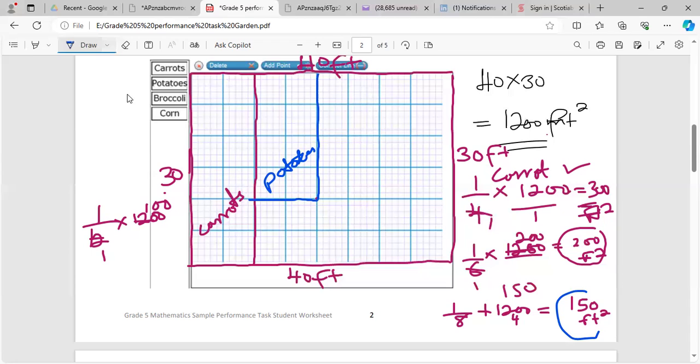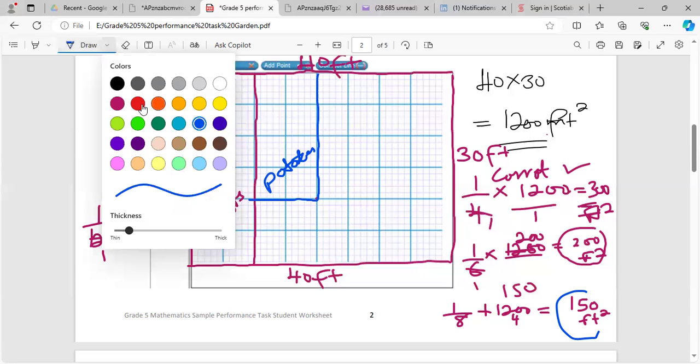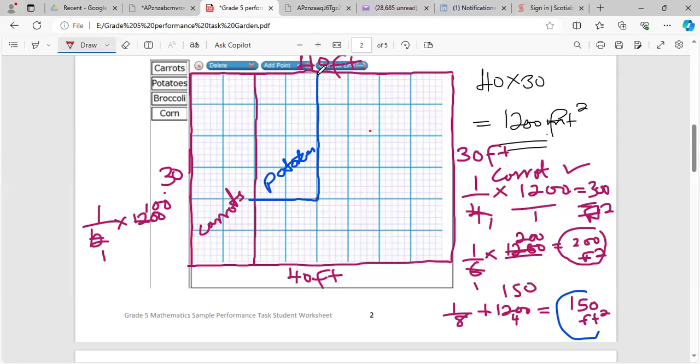Let me see which color could go here. I think red would suit here. So I'm going to go 15, 1, 2, 3, and 10 down, which should match with the 10 going down. Alright, so 15 across, 5, 10, 15, and 10 going down, 5, 10.